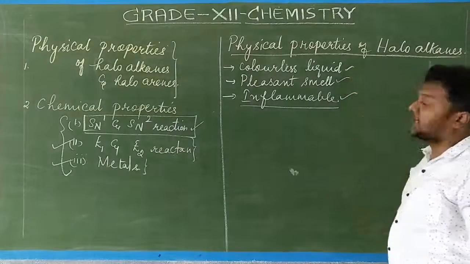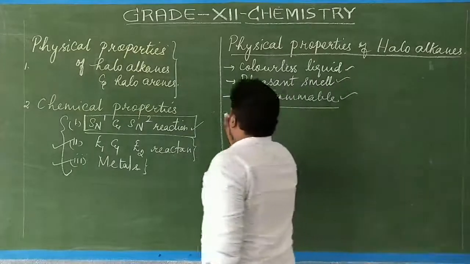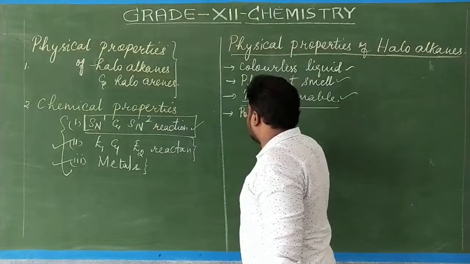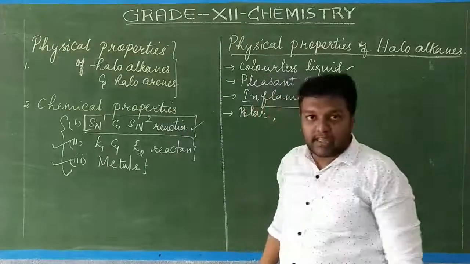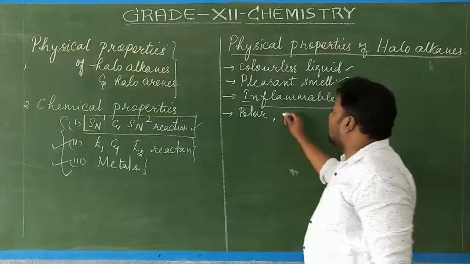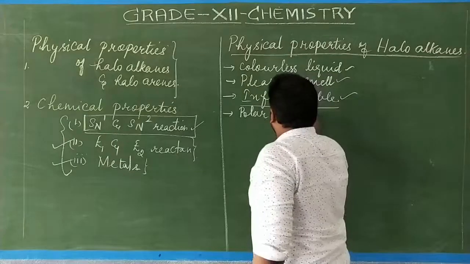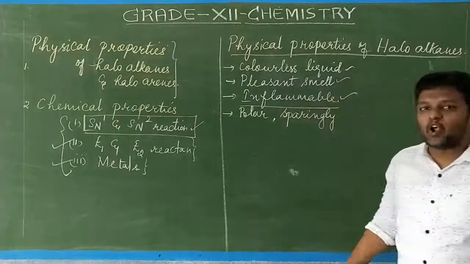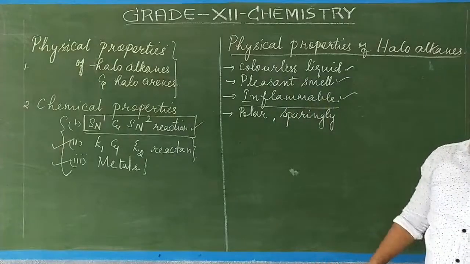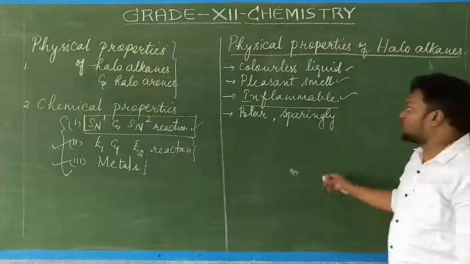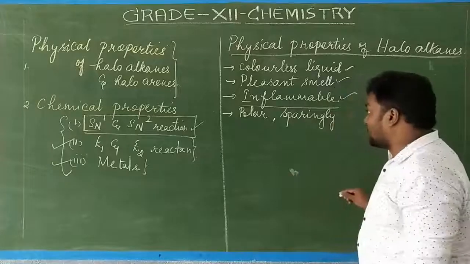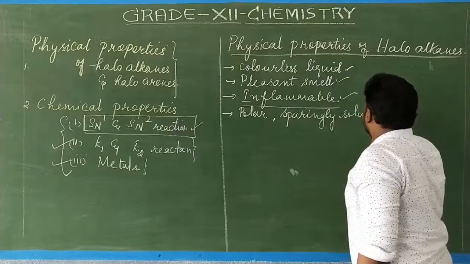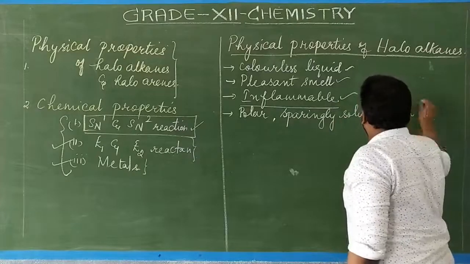Then, though haloalkanes are polar in nature, they tend to be sparingly soluble in water. Solubility will not be there; they do not solubilize, only partially.